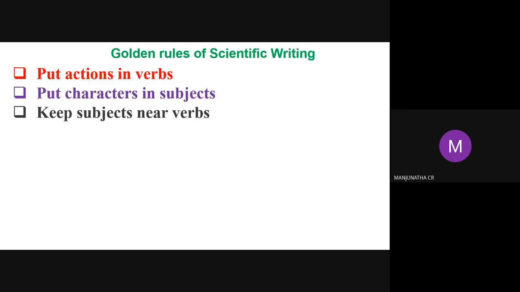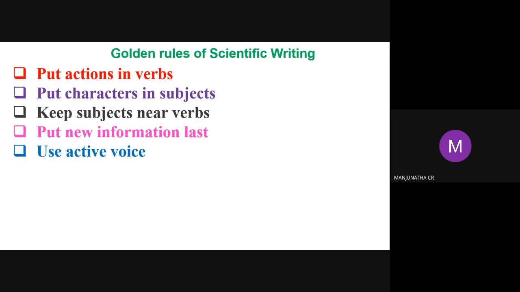Verbs are action words. They describe motion. Motion is the action verb, like to explore, to examine, to observe. These are the action verbs. This is very important in a paper to attract editors or reviewers. Put new information last. Anything new, don't put in the beginning itself. It is not familiar, so you can use it at the end usually. Use active voice while writing the paper. Active voice is very important.